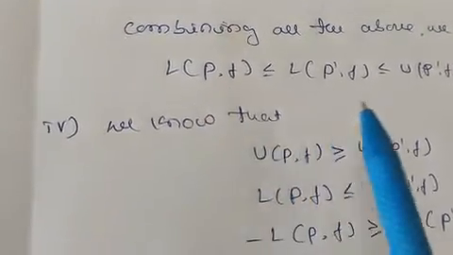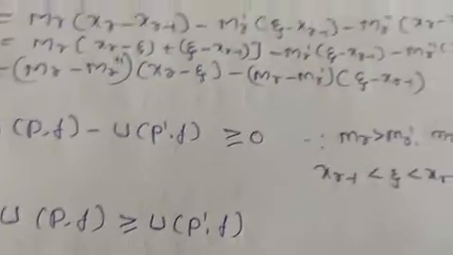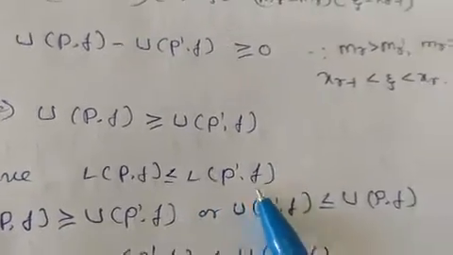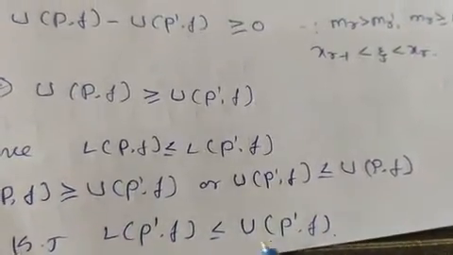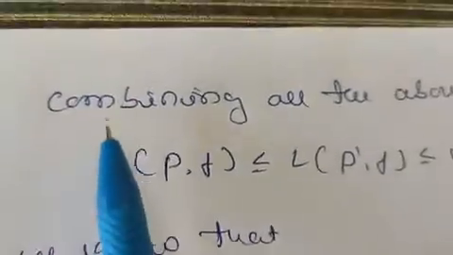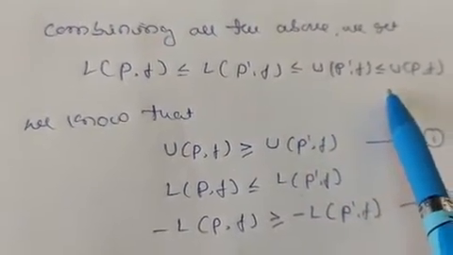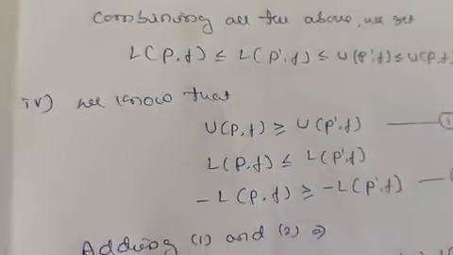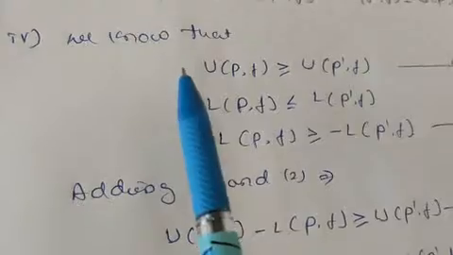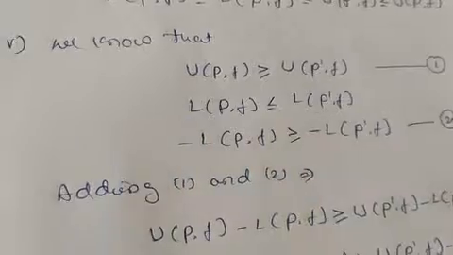Now combining all the results we have here, we have seen LPf is less than or equal to LP dash f, and we have LP dash f is less than or equal to UP dash f, and UP dash f is less than or equal to UPf. Combining all these results we get LPf is less than or equal to LP dash f, which is less than or equal to UP dash f, and it is less than or equal to UPf. This is about this result. And last one, we know that UPf is always greater than or equal to UP dash f. Take this as equation number 1. This we have proved here.